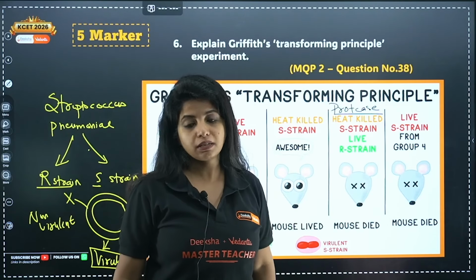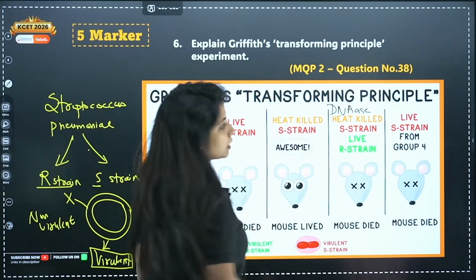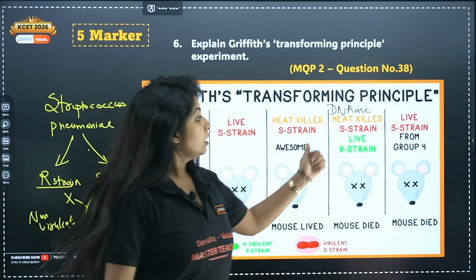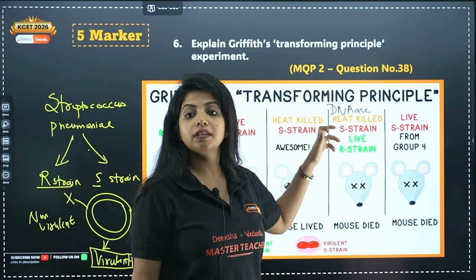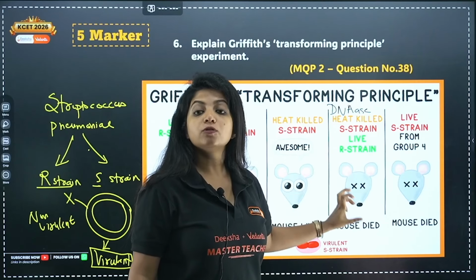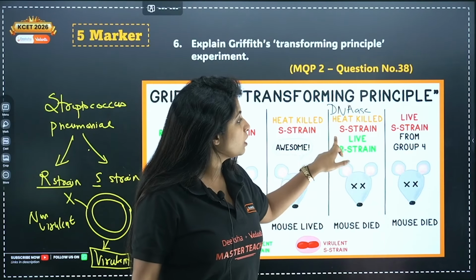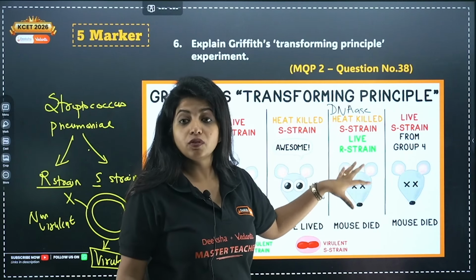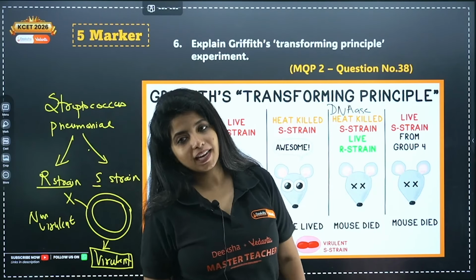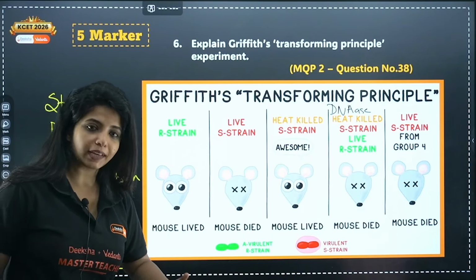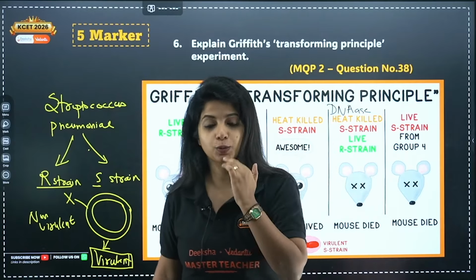Finally, they wanted to make sure whether DNA is the one. So they treated it with DNase. When DNase was put in, the DNA of the S strain was destroyed. And now, my dear children, they saw that the mouse was living. So probably it's the DNA which is being transferred from here to here, converting the live R strain to what? S strain. You got it? But again, you needed experiments to prove that, which is why finally, Hershey and Chase came up with their experiment.